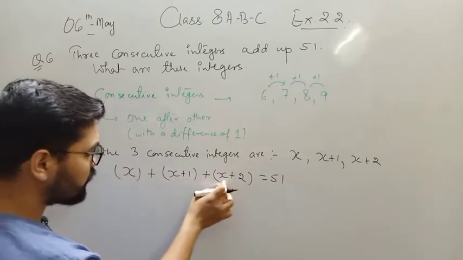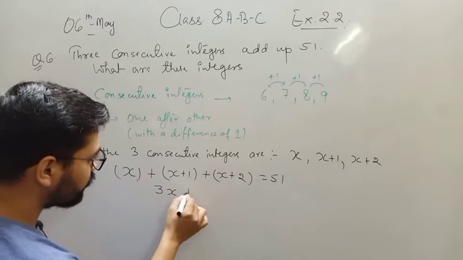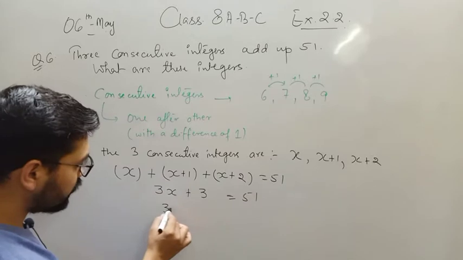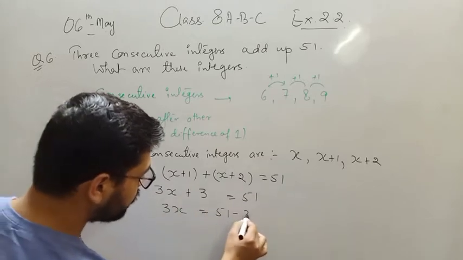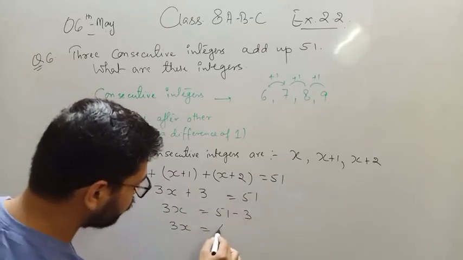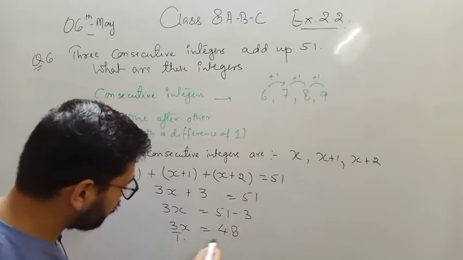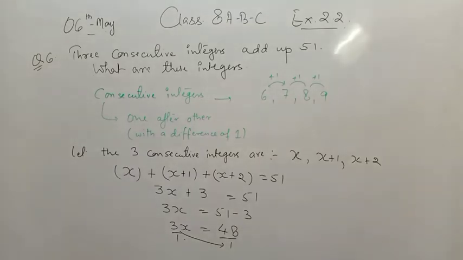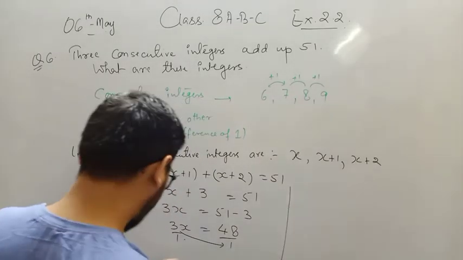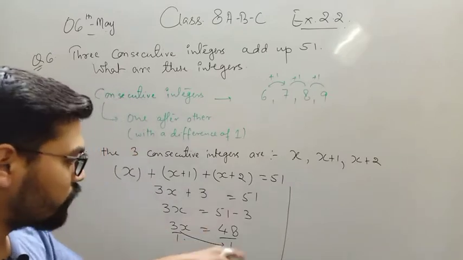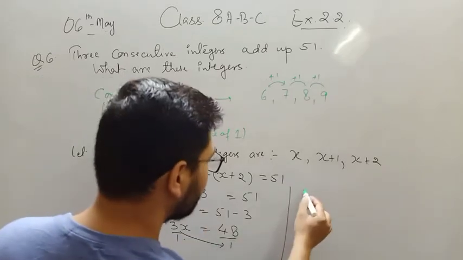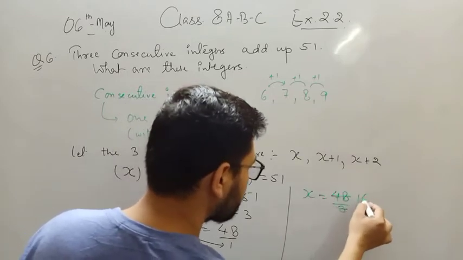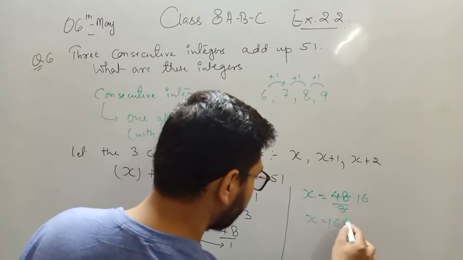x plus x plus x is equal to 3x. 1 plus 2 is equal to 3. So 3x plus 3 is equal to 51. So 3x is equal to 51 minus 3, so 3x is equal to 48. So I just need to cross multiply these values. Now 3x is equal to 48. After cross multiplying, x is equal to 48 upon 3, which is equal to 16. So x is equal to 16.